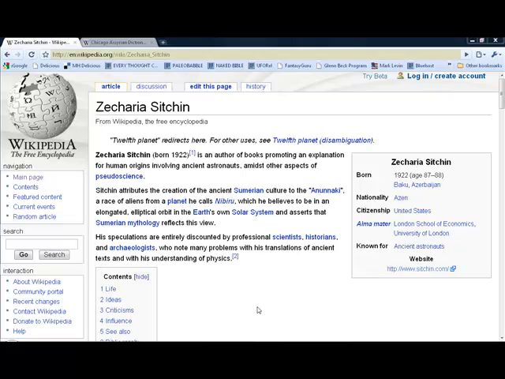I'm on Wikipedia at the entry for Zechariah Sitchin, and I want to start here because of the second paragraph. Sitchin attributes the creation of the ancient Sumerian culture to the Anunnaki, a race of aliens, in his view, from a planet he calls Nibiru, which he believes to be in an elongated elliptical orbit in the Earth's own solar system, and asserts that Sumerian mythology reflects this view.